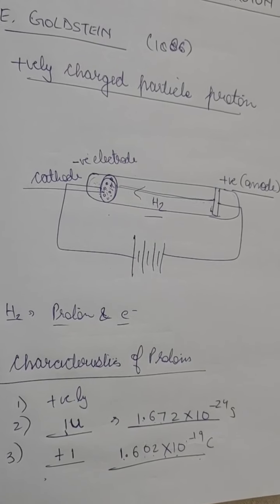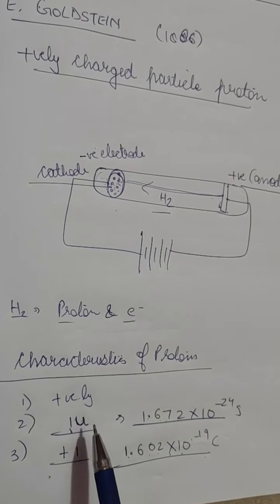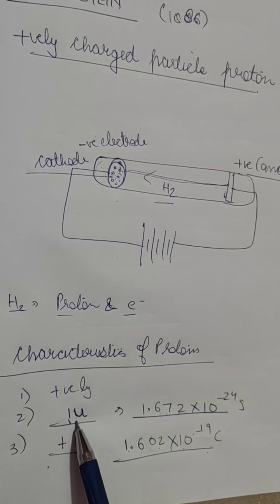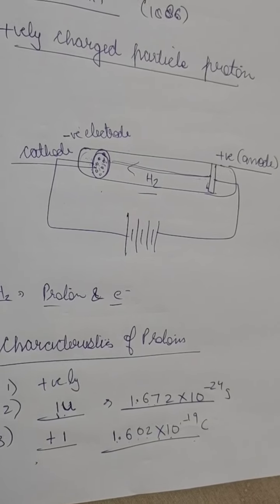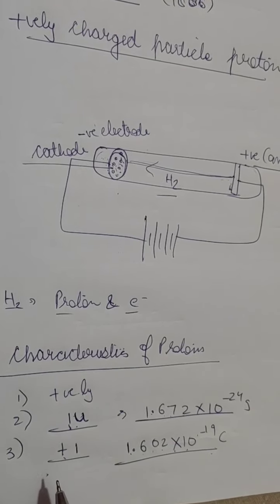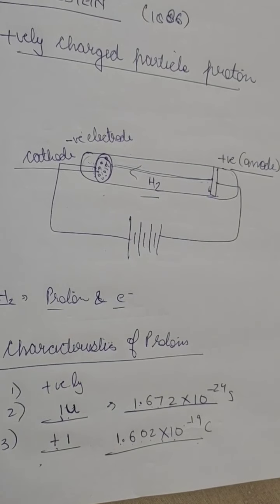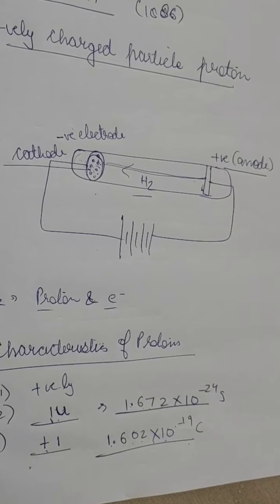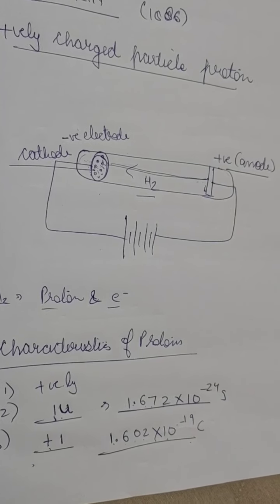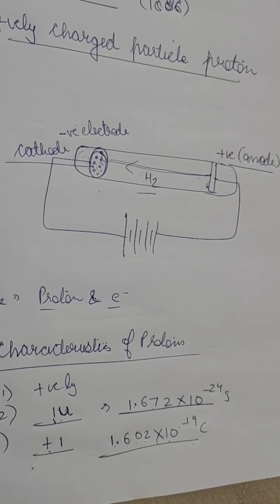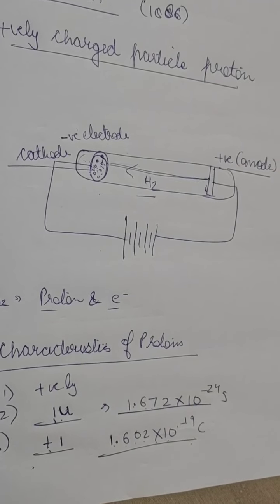So a proton has mass as well as charge. Each and every proton has 1 U mass, where U is unified mass, and plus 1 charge. If an atom has 2 protons, it will have +2 charge, and it will have 2 electrons, so -2 charge also.